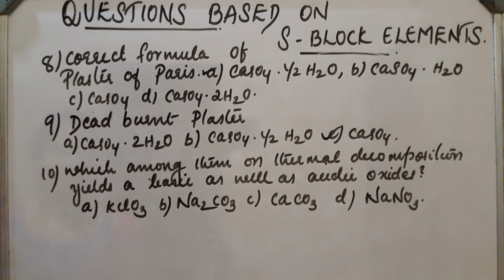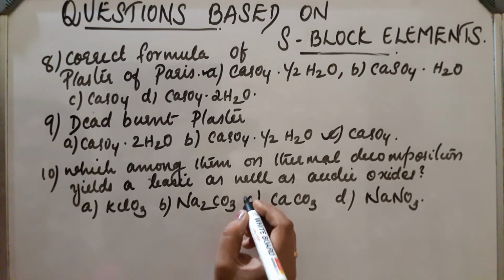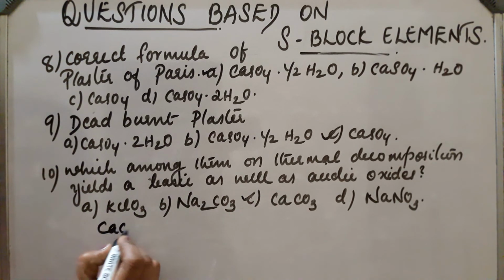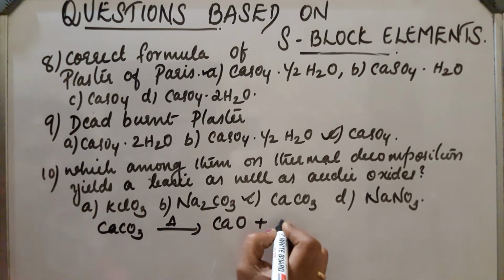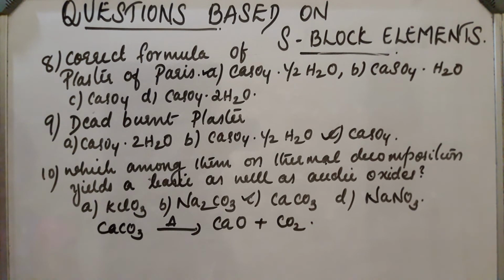Now, 10th question, which among them on thermal decomposition yields a basic as well as acidic oxide? Options are KClO3, Na2CO3, CaCO3 and NaNO3. Among these, the answer is CaCO3, because CaCO3 on thermal decomposition yields calcium oxide and carbon dioxide. In this case, the metal oxide CaO is a basic oxide because on reaction with water, it forms a strong base.